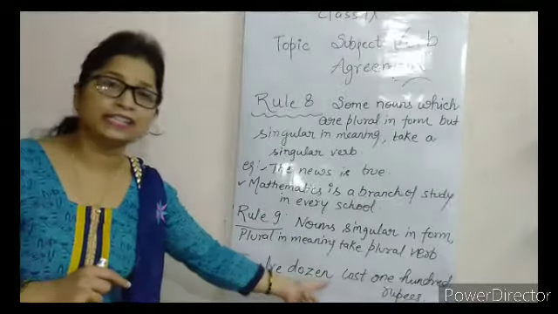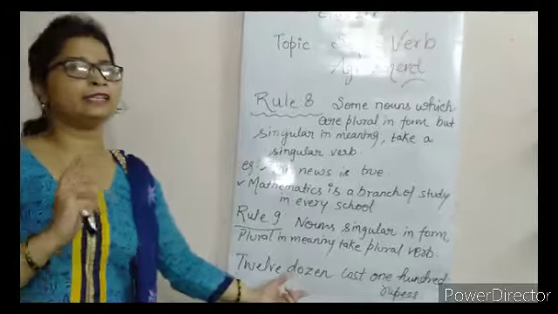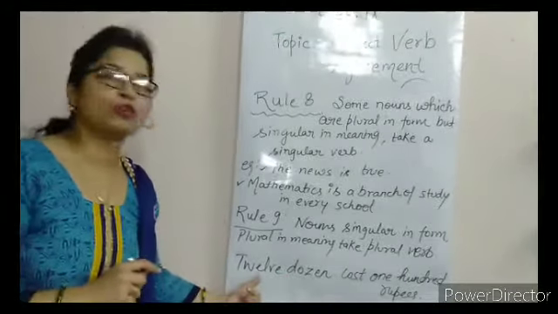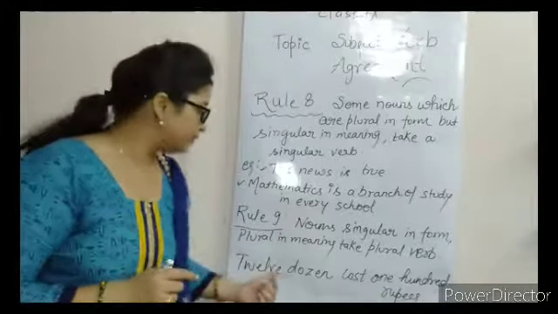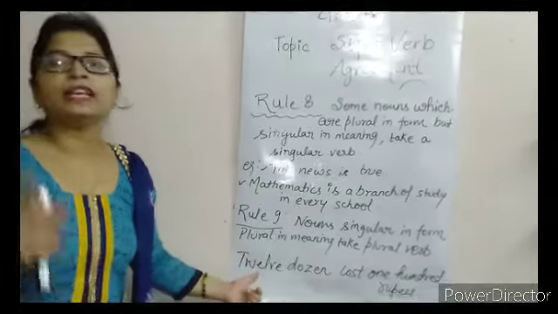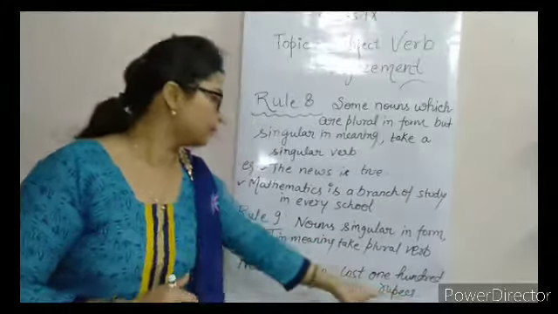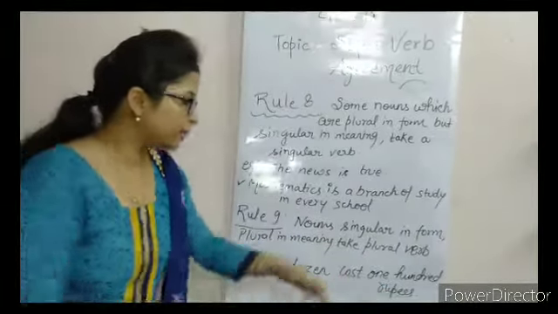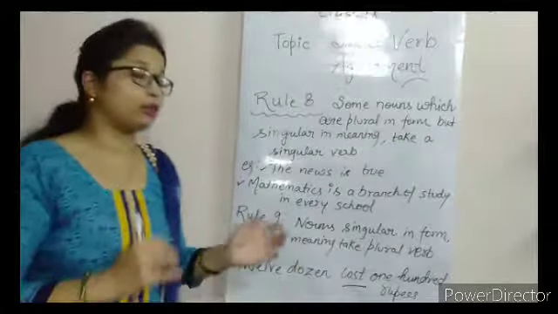Here it is dozen, not dozens, s is not attached, so it looks singular, but actually it is talking about 12 dozens, means 12 darjan. It gives plural in meaning. So if it gives plural meaning, what will you use? Plural. You will use "cost", you will not use "costs".